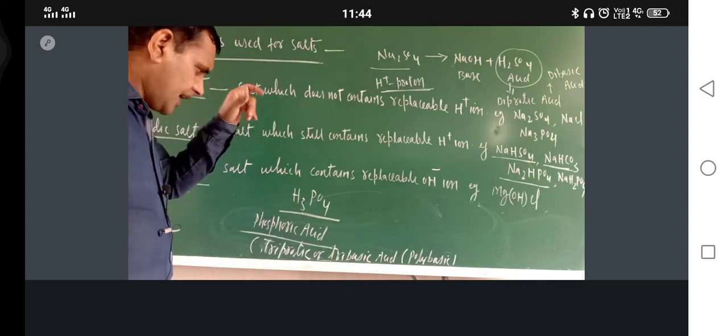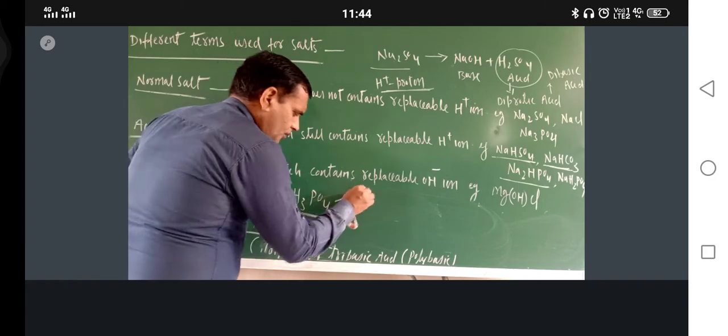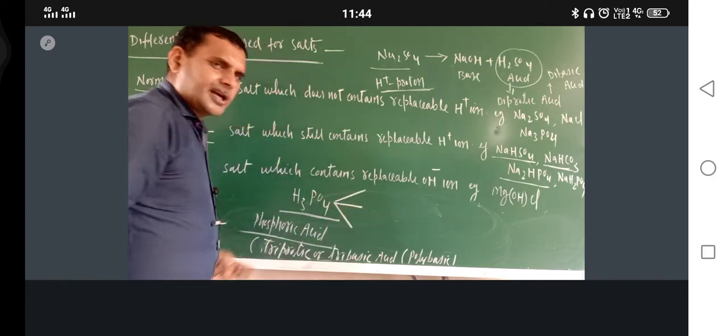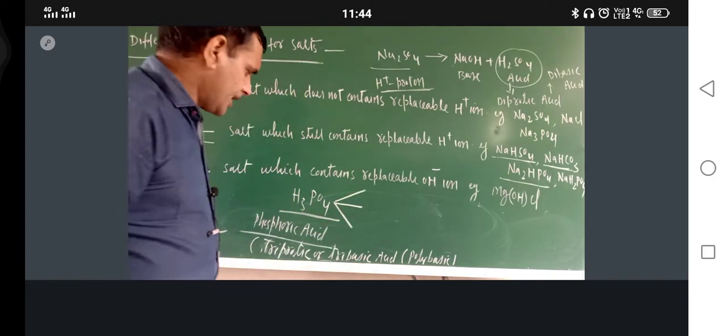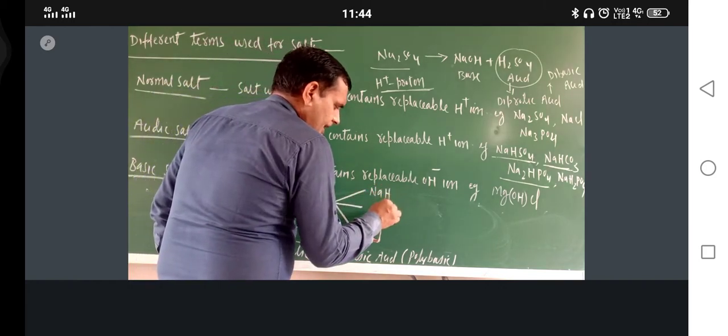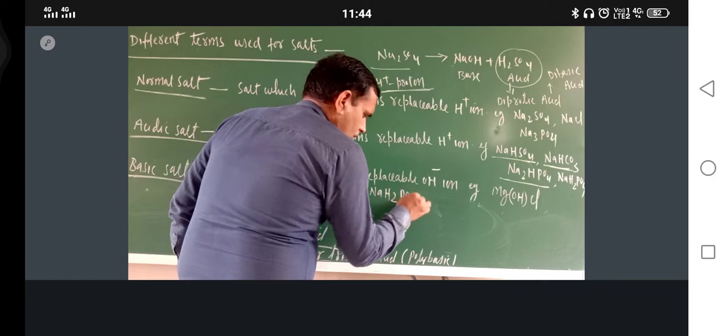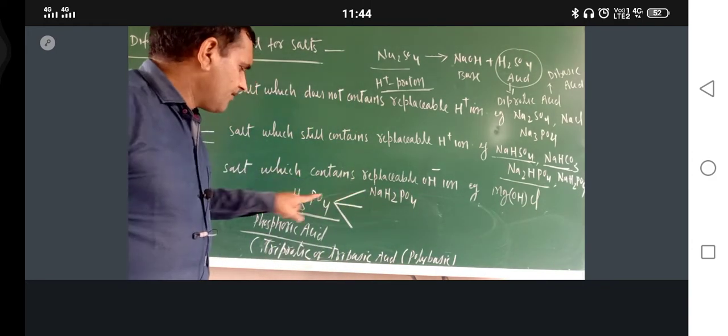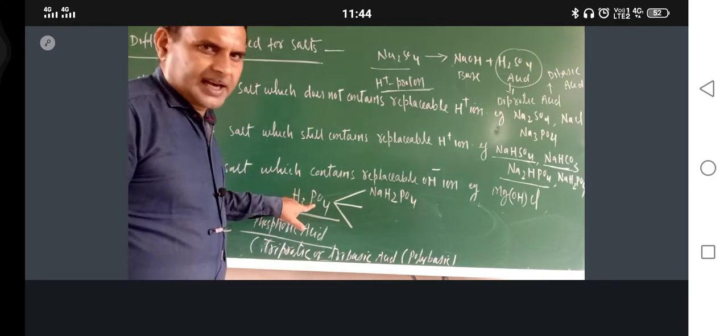Try to understand here. We can make 3 categories of salt. Suppose only one hydrogen is replaced, so NaH2PO4. How will this form? When H3PO4 reacts with NaOH.